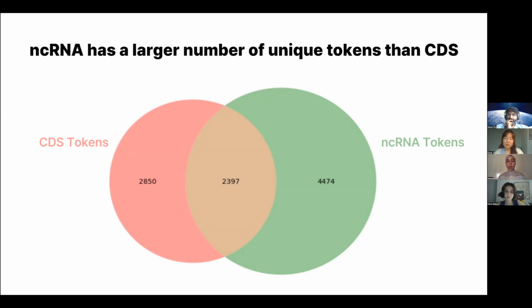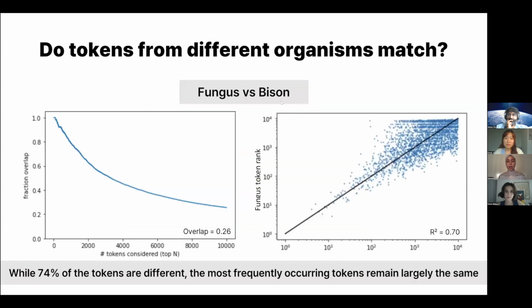The next plot is going to show whether tokens match between different organisms. For these two plots, we compare tokens in fungus versus bison. The plot on the left shows that the most frequent tokens do overlap. We have about 0.26, which is 26% common tokens between fungus and bison.